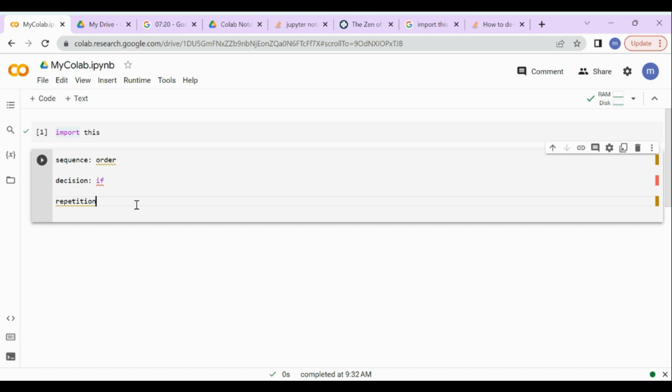Most of learning to code deals with becoming comfortable using repetition and decision. You may have heard of the if statement and loops. That's what those are. But right now I'd like to talk about sequence, which doesn't get any attention as we tend to take it for granted. Sequence means that there is an order to the code.